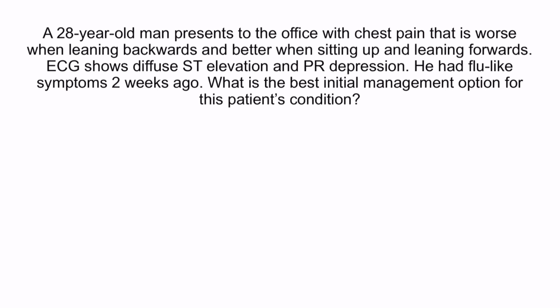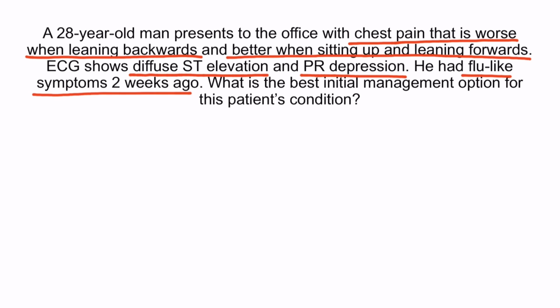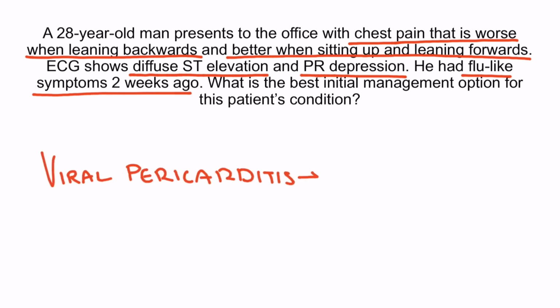This patient presents with chest pain that is worse when leaning backwards and better when sitting up and leaning forward. This pattern is consistent with the pleuritic pain of acute pericarditis. Acute pericarditis is further suggested by diffuse ST elevation and PR depression on ECG. Since he had flu-like symptoms 2 weeks ago, this patient likely suffers from viral pericarditis. The best initial management option for viral pericarditis is NSAIDs such as naproxen.